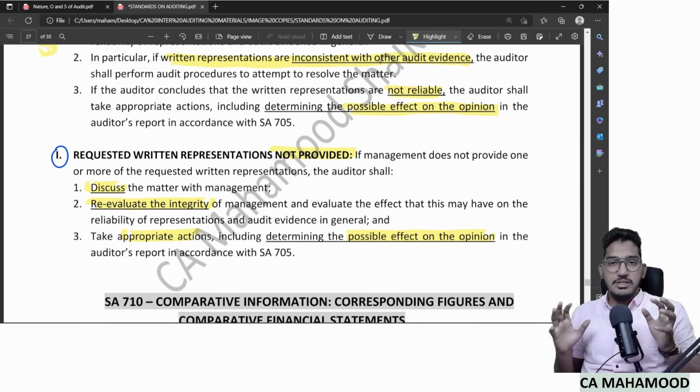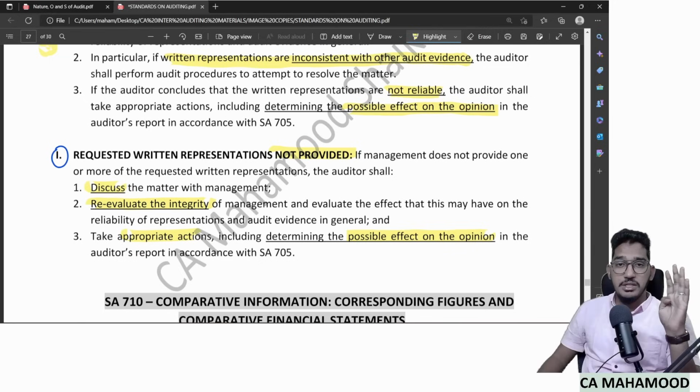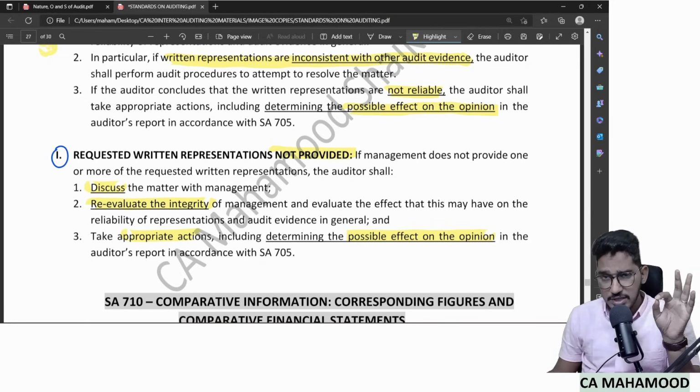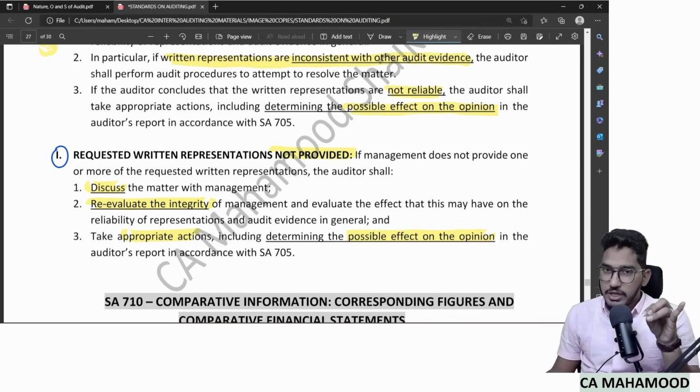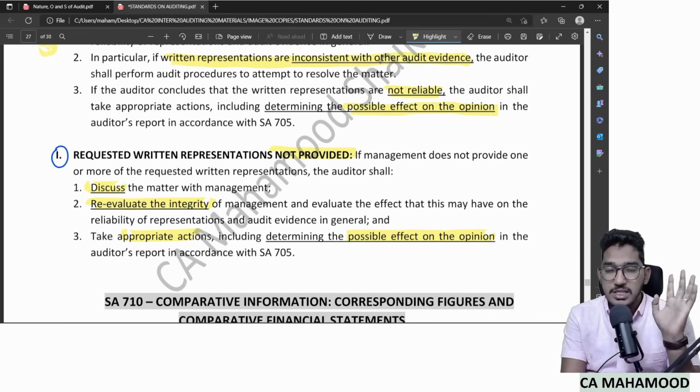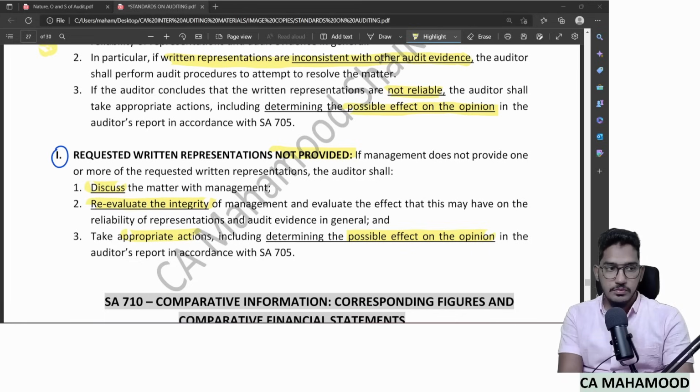Very simple things we have discussed in the standard: the definition of written representation, how it can be used as audit evidence, the objectives of the auditor, from whom the auditor will request written representation, the date of written representations, what if written representations are not reliable, and what if management did not provide the written representation. So these are the things which we covered in SA 580. With this, SA 580 is also over. So 4 standards we have revised: 250 we are done, 501 we are done, 505 we are done, and 580 also we are done just now.